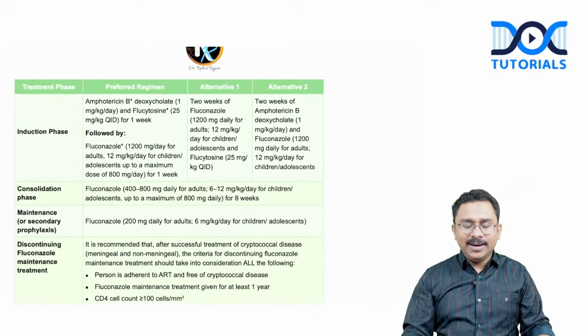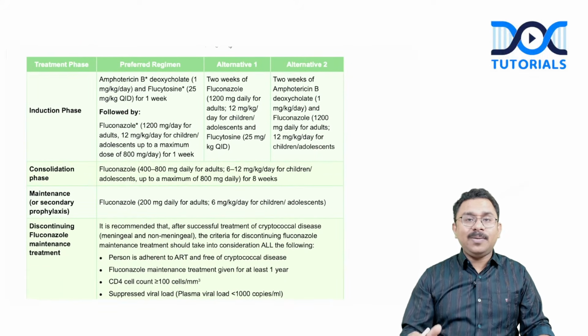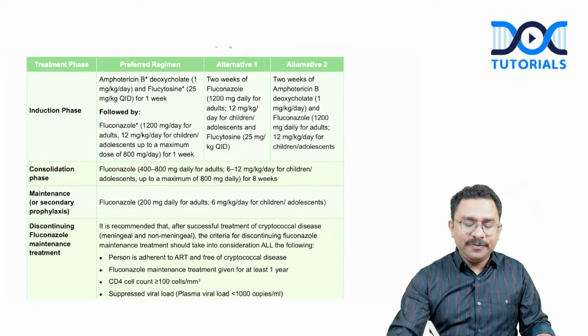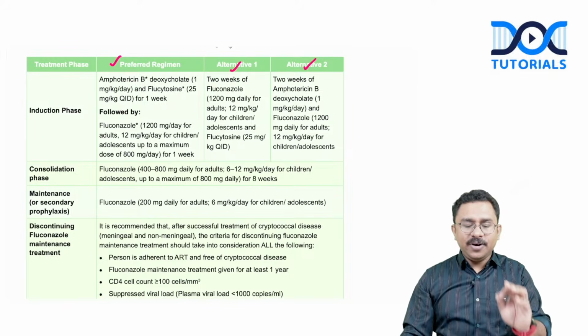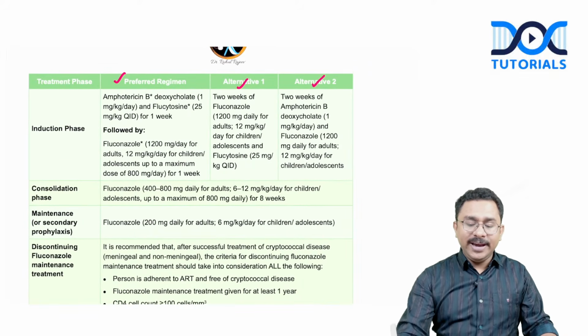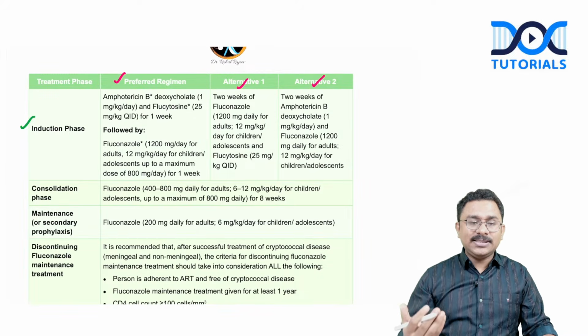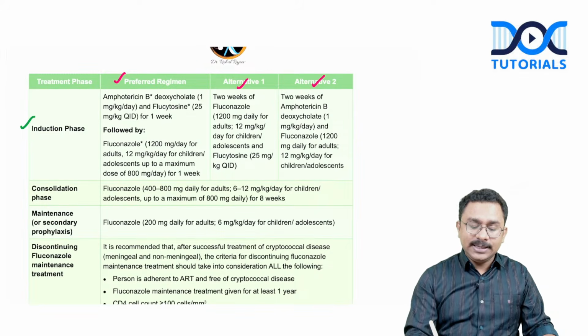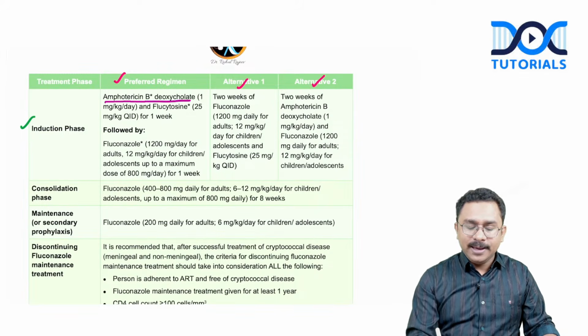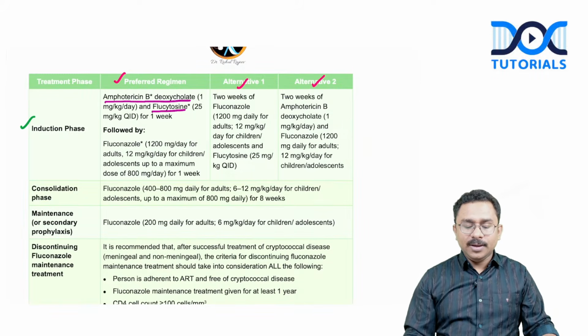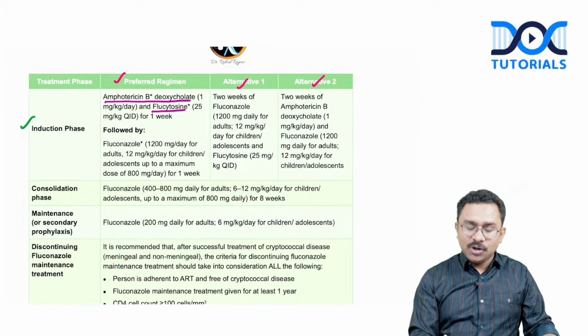Now, if you look at the regimens preferred by NACO, there is a preferred regimen and certain alternative regimens. For cryptococcal meningitis, you have an induction phase, consolidation phase and maintenance phase. In the induction phase, you give amphotericin B and flucytosine, followed by fluconazole.